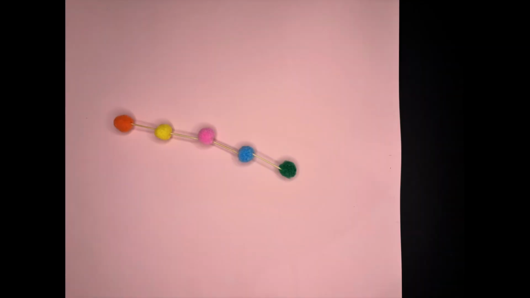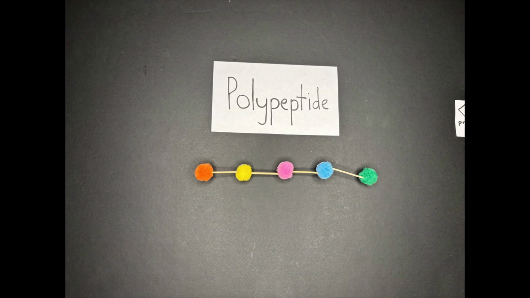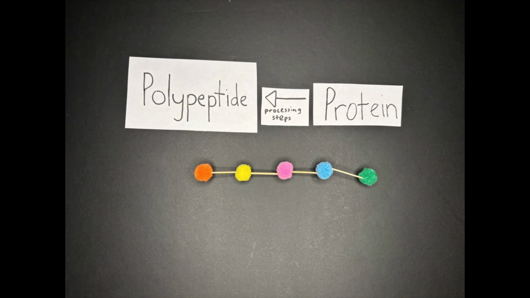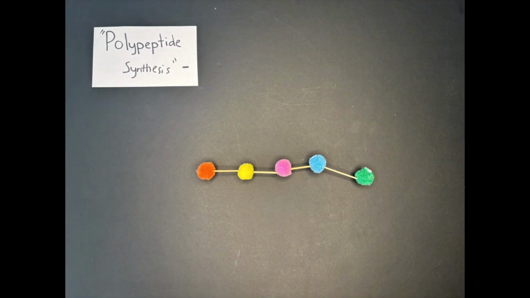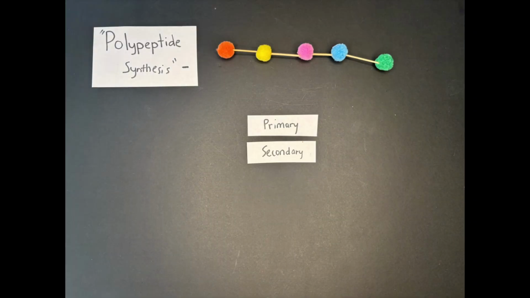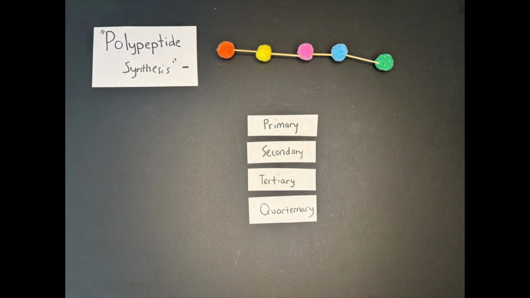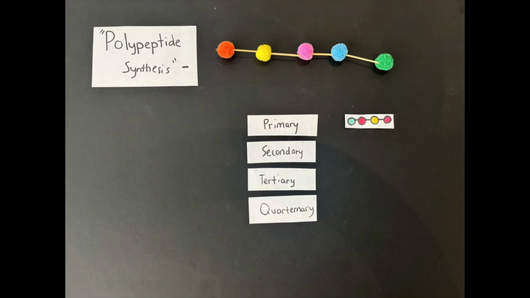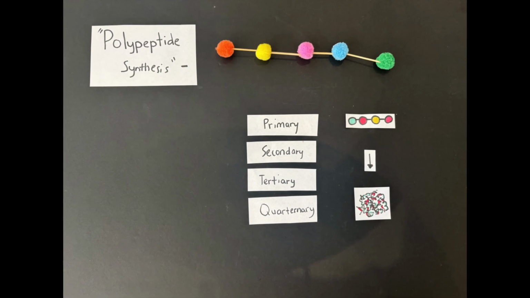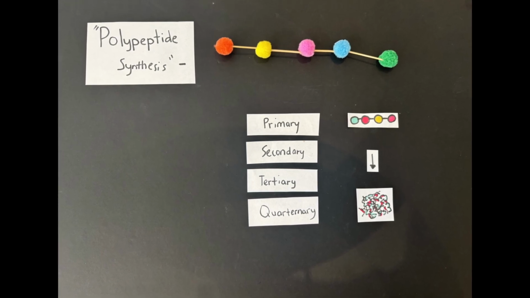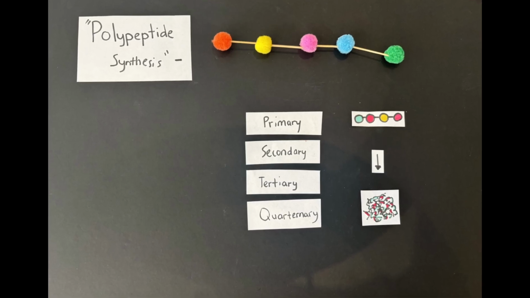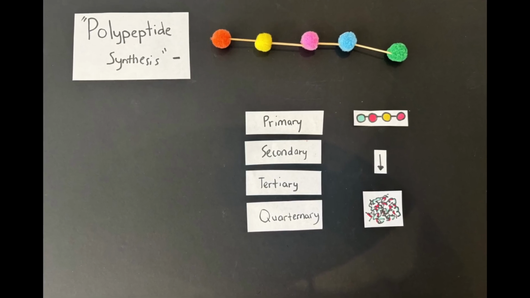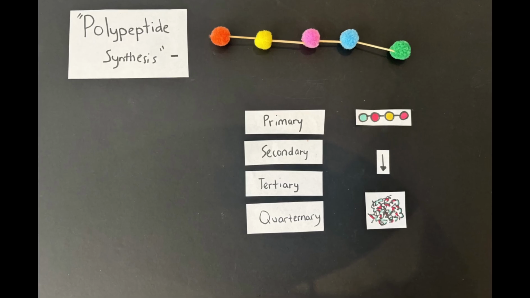This polypeptide then develops into a protein, which is a functional chain of 1 or more polypeptides, after undergoing some extra processing steps to become functional, such as folding on itself. Polypeptide synthesis can produce primary, secondary, tertiary, and quaternary protein structures, reflecting the increasing complexity of proteins, from simple amino acid sequences to fully functional molecular assemblies. Types of essential proteins include enzymes, such as helicase, which act as biological catalysts, and antibodies, which defend against disease, encapsulating the significance of polypeptide synthesis.